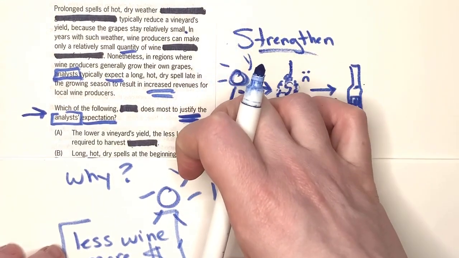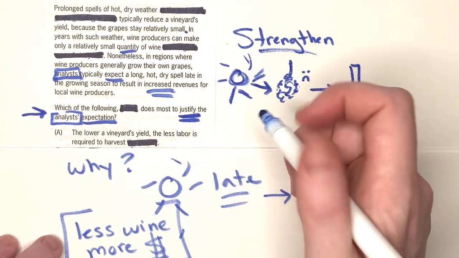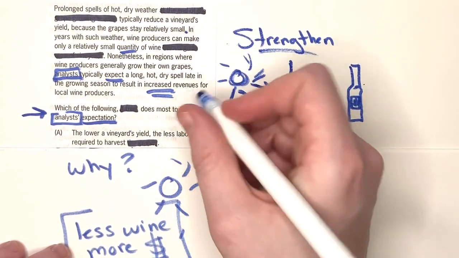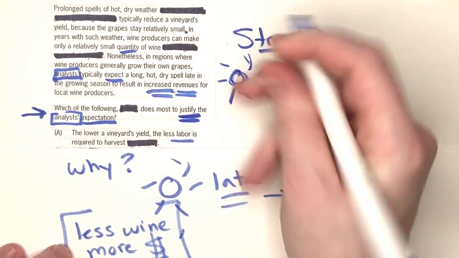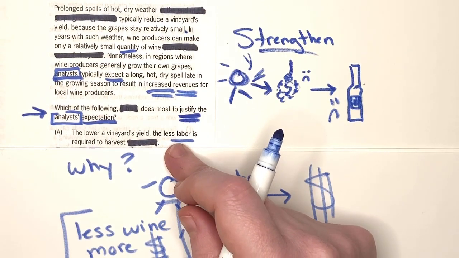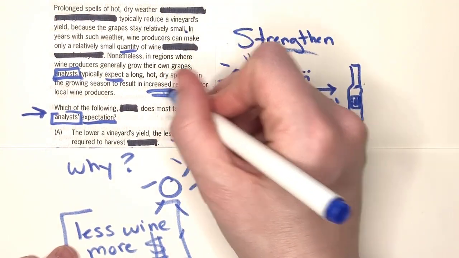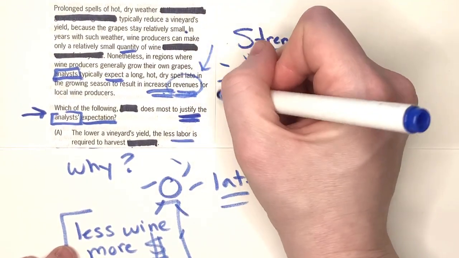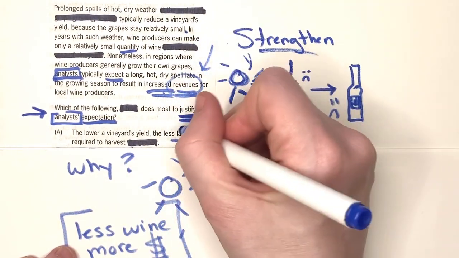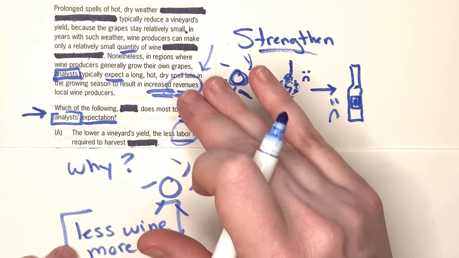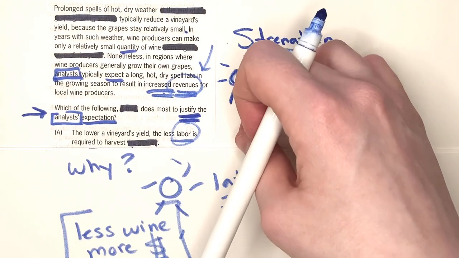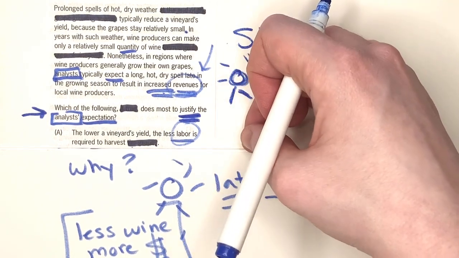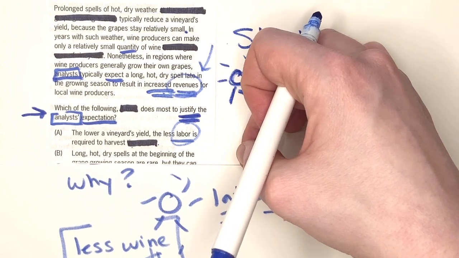So let's take a look at them. A says the lower a vineyard's yield, the less labor it requires to harvest. Okay, but labor has to do with cost, right? It doesn't have anything to do with the revenue. So that might say, okay, they'll have fewer costs, so maybe overall their profits would be higher, but this specifically says increased revenues, and revenues is the money coming in. So that's an important idea: differentiating revenue, profit, and cost. Fair enough, if you're going to business school, they expect you to understand those concepts.